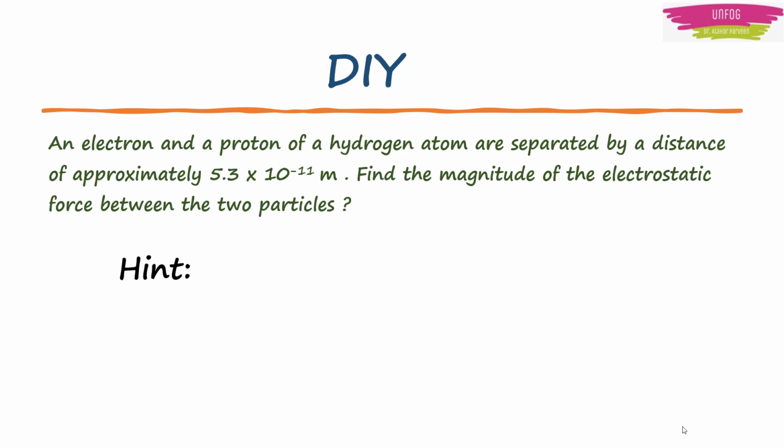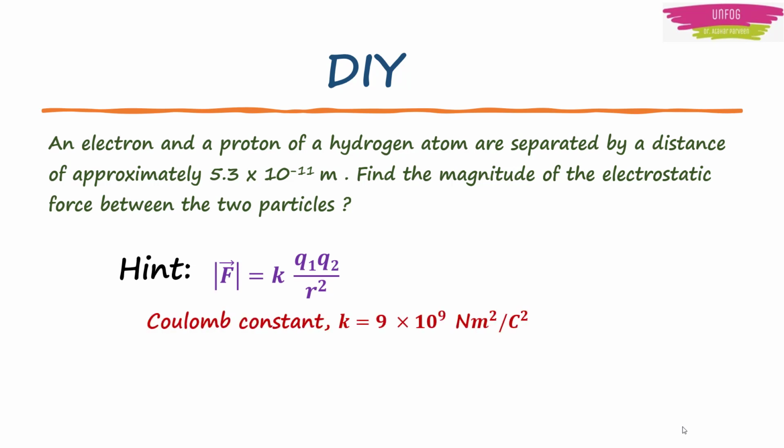And here's your hint. We learnt in this lecture that according to Coulomb's law, the magnitude of electric force between two charged particles is K into Q1 into Q2 upon R square, where K is equal to 9 into 10 raised to 9 Newton meter square per Coulomb square, and the charge of an electron or proton is e equal to 1.6 into 10 raised to minus 19 Coulomb. So you substitute Q1 and Q2 as 1.6 into 10 raised to minus 19 Coulomb and divide by the distance between the charged particles, which is given here as 5.3 into 10 raised to minus 11 meters. Substitute all these values in this expression of force to calculate the electrostatic force.